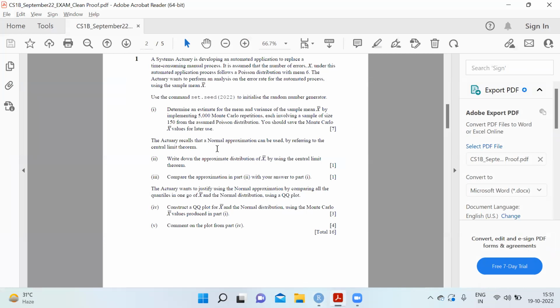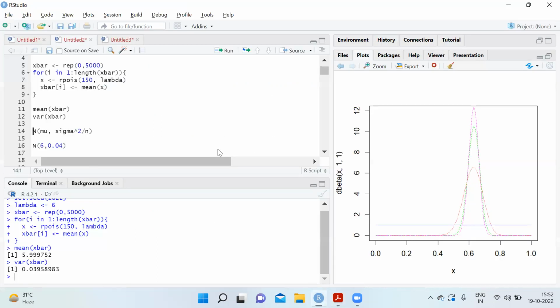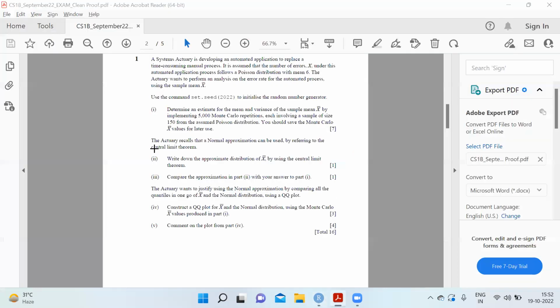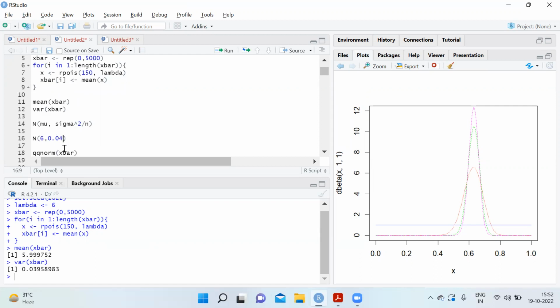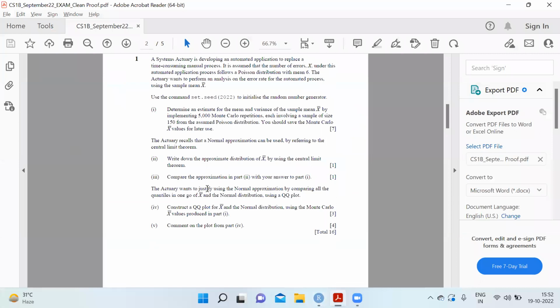Then the actuary recalls that a normal approximation can be used by referring to the central limit theorem. So now we have to write down the approximate distribution of X bar using the central limit theorem. For a Poisson distribution, it is normal with mean mu and variance sigma squared by n, where mu is 6, that is lambda, and sigma squared is again 6, divided by n, which is 150. So we have 6 by 150, which gives us normal 6 comma 0.04.